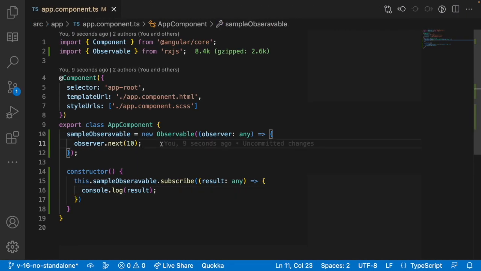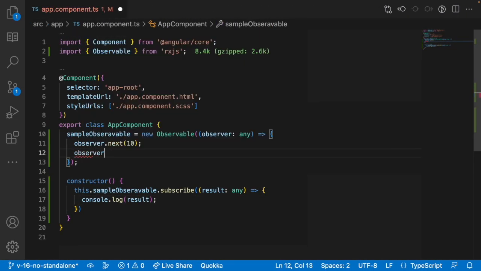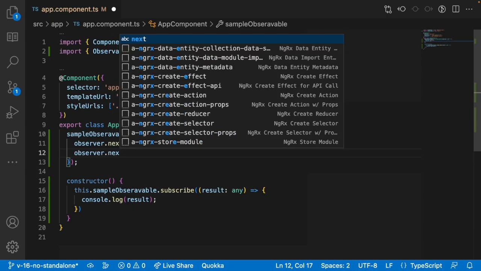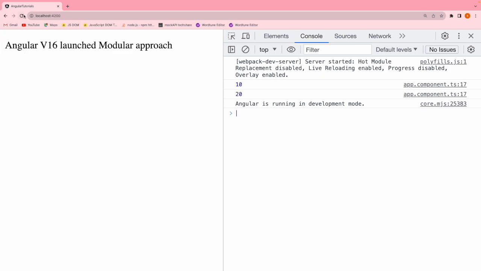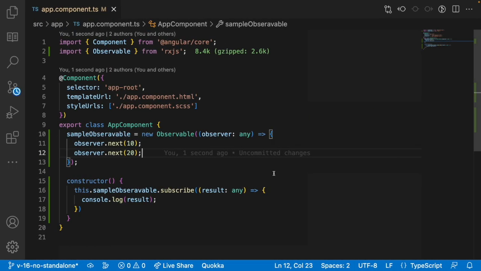Now let me go here and use observer.next again, and you can pass some value like 20. Let me save this, go here and reload. So you can see 10 and 20 values. So this is how you can pass the data and capture the data by your observable and subscribers.